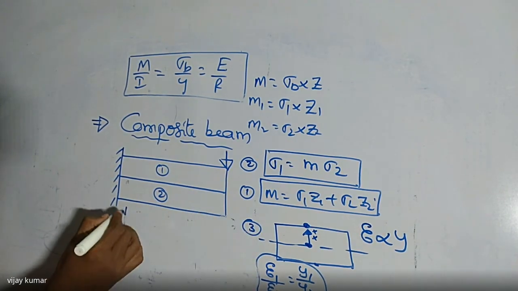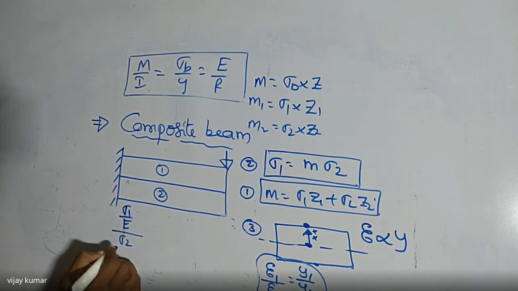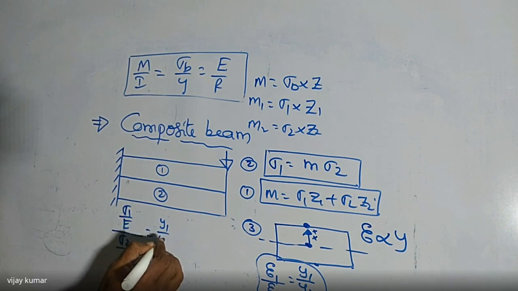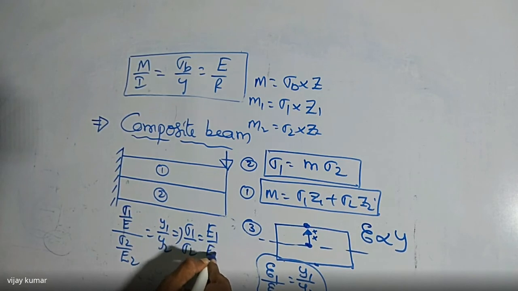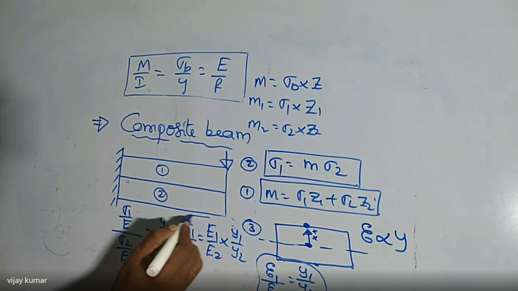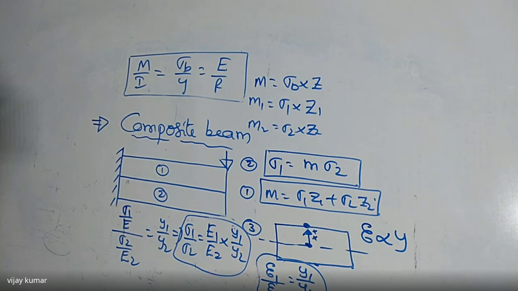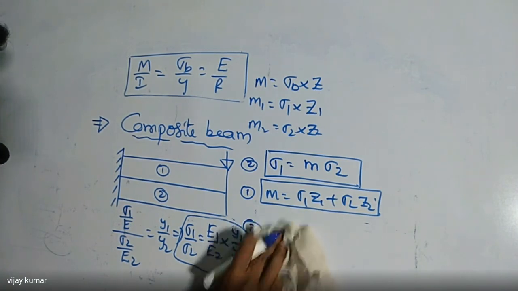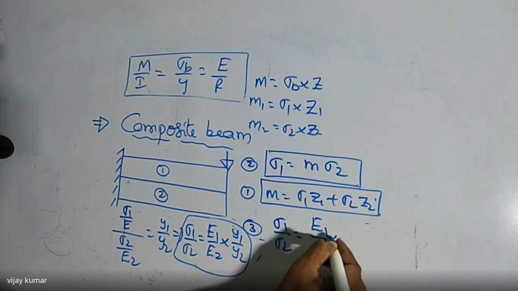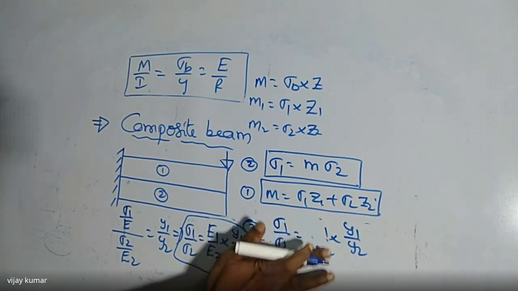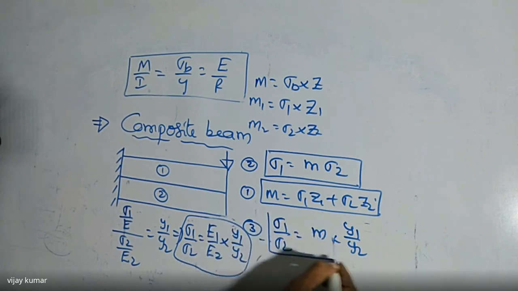Okay, I am converting here sigma 1 by E1 divided by sigma 2 by E2 is equal to Y1 by Y2. Then it implies sigma 1 by sigma 2 is equal to E1 by E2 into Y1 by Y2. So this is the relation between sigma, Young's modulus and Y. So here E1 by E2 is nothing but which one now? Modular ratio. So I can use another relation here, the third relation. Listen carefully. That is sigma 1 by sigma 2 is equal to E1 by E2 into Y1 by how much? Y2. Or we can write it in place of Y1 by Y2, that is nothing but M here.